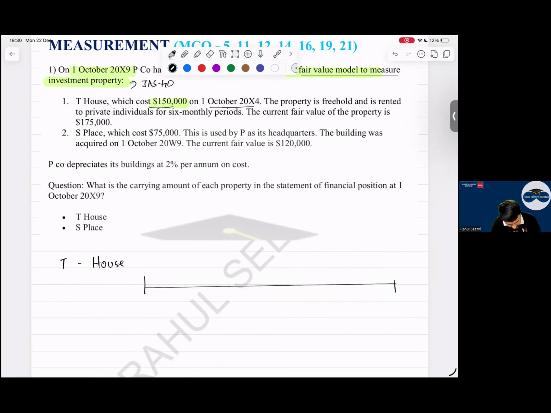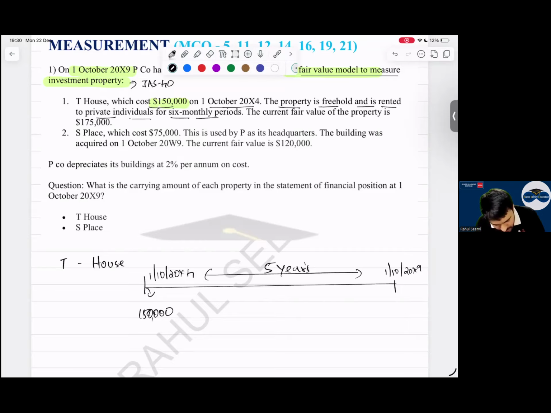Draw the timeline. Timeline is your friend, as mentioned. 1st October 20X4 to 1st October 20X9. How many years, everyone? 5 years or 4 years? 5 years, yes. No issues in that. The property is freehold and is rented to private individuals for 6 monthly periods. So this property is given on rent. It is a freehold building. The current fair value of this property is $175,000.